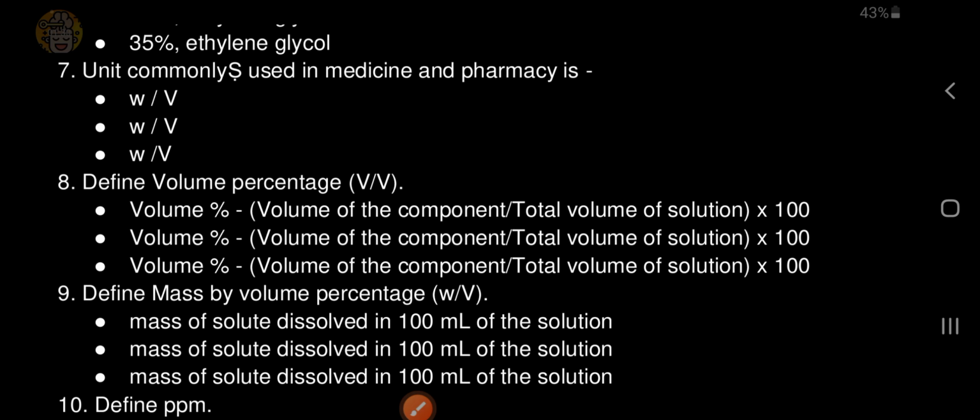Define mass by volume percentage. Mass of solute dissolved in 100 ml of the solution.